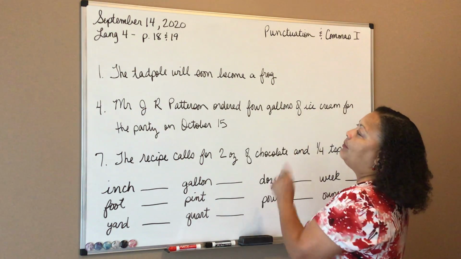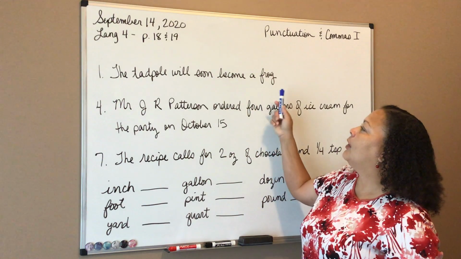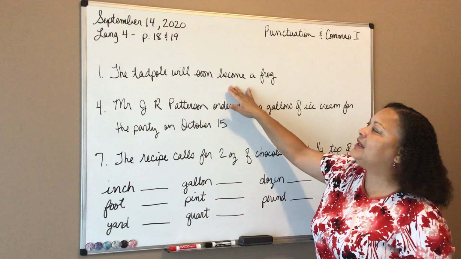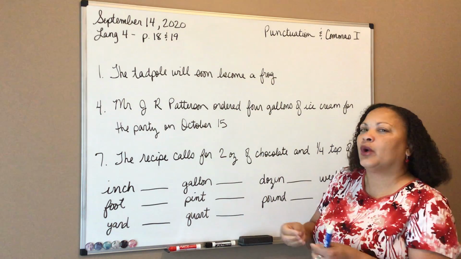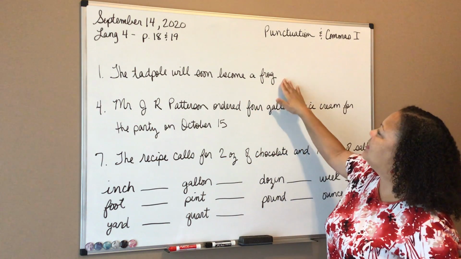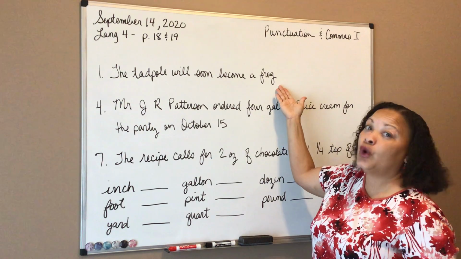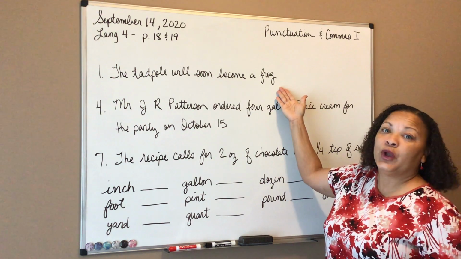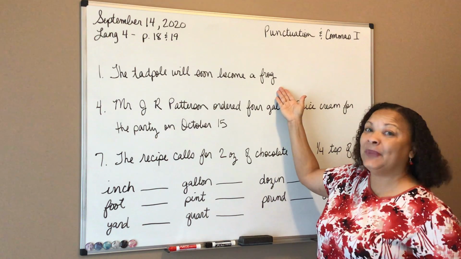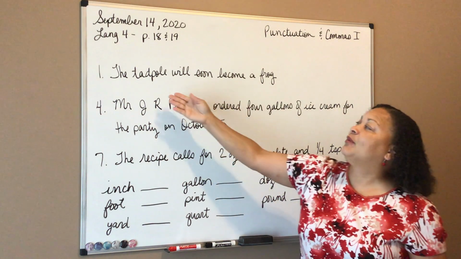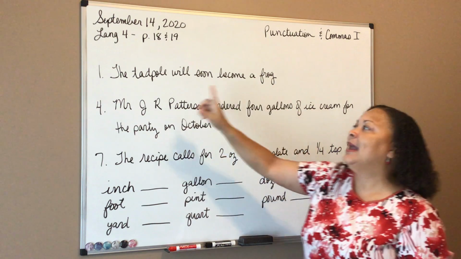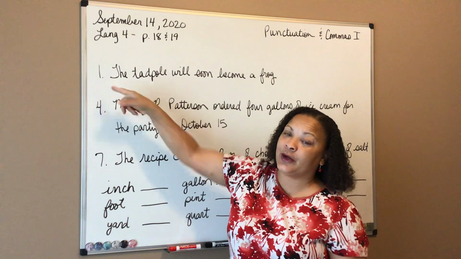It says, the tadpole will soon become a frog. Well, there's nothing in the sentence so far that needs any abbreviations. There's no shortened words. But we come to the end of the sentence and we see there is no punctuation. Remember the definition of a sentence, a group of words that expresses a complete thought. This is a group of words that expresses a complete thought, but then the next rule to a sentence is that it begins with a capital letter.